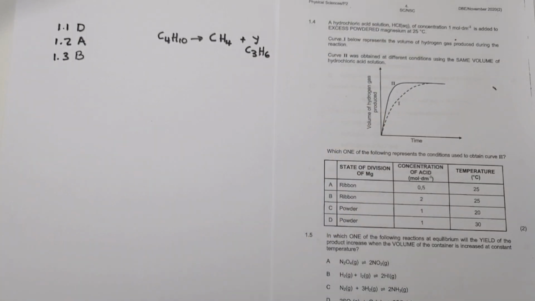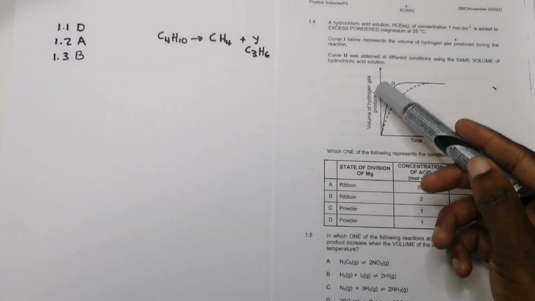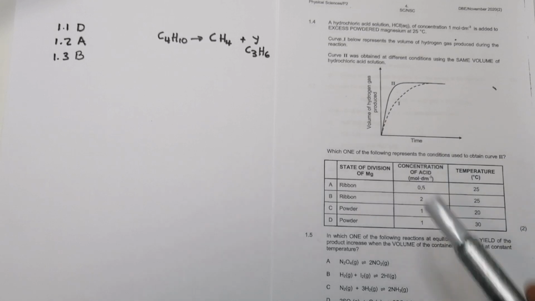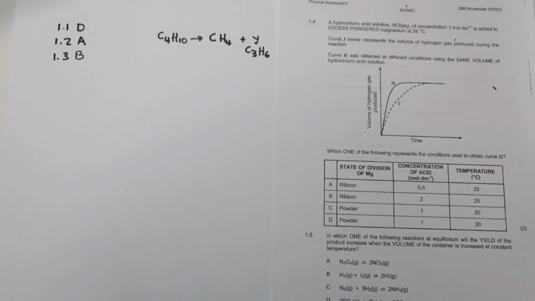What I notice is that curve 2 should have a higher reaction rate. So whatever change I made should form a higher rate of reaction. So let's pick an answer that would form a higher reaction rate.